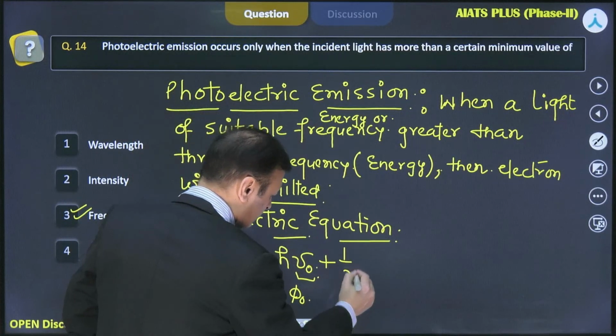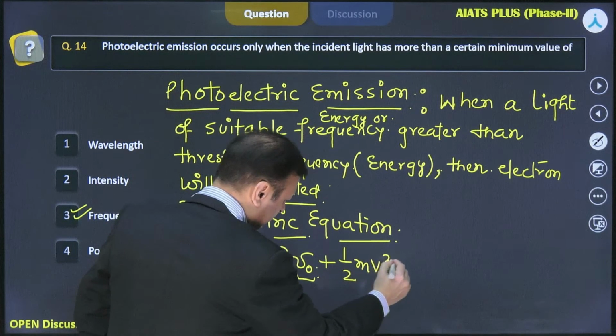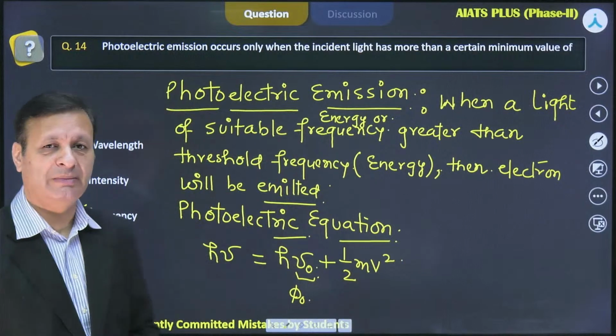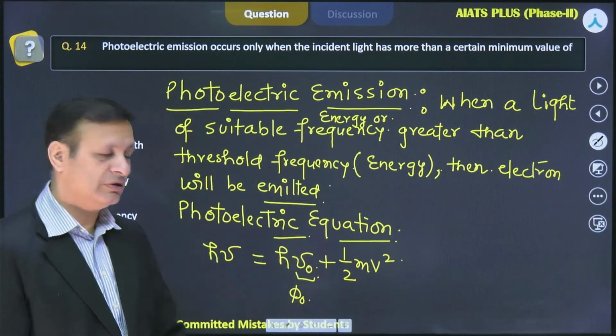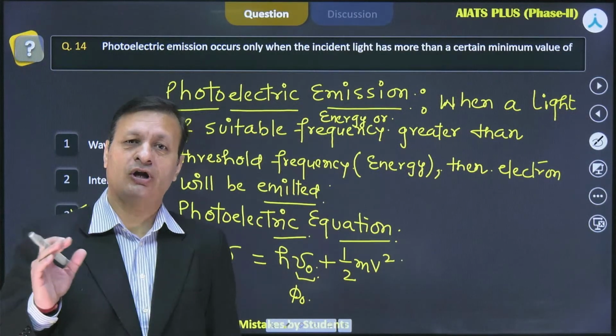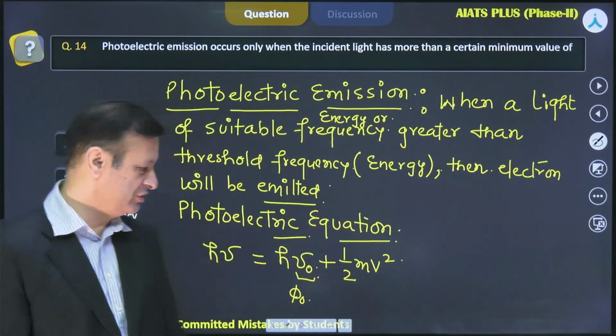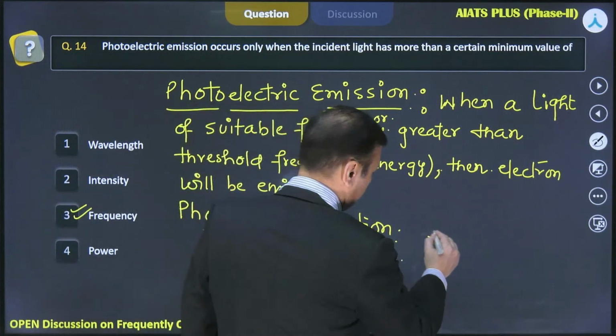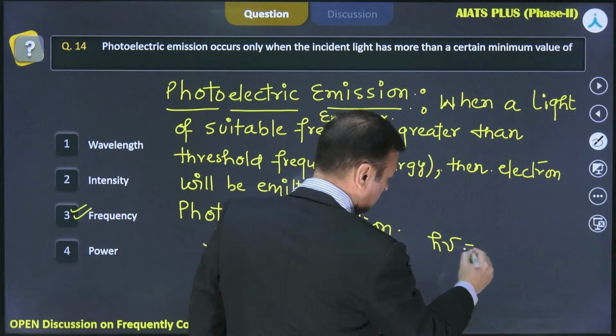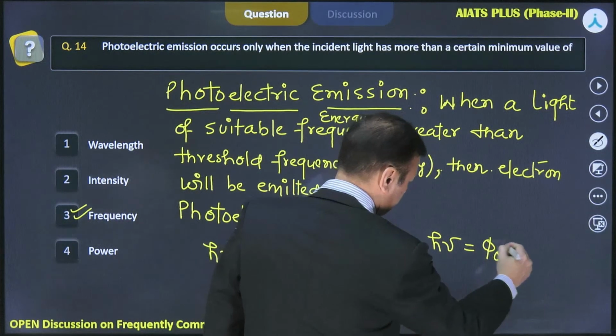The rest of the energy will be carried by the photoelectron that is emitted due to this phenomenon of photoelectric emission, as its kinetic energy. So this is the complete equation, and this equation can also be written like this.